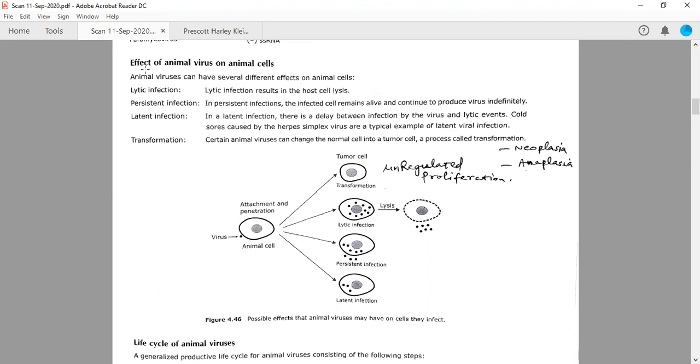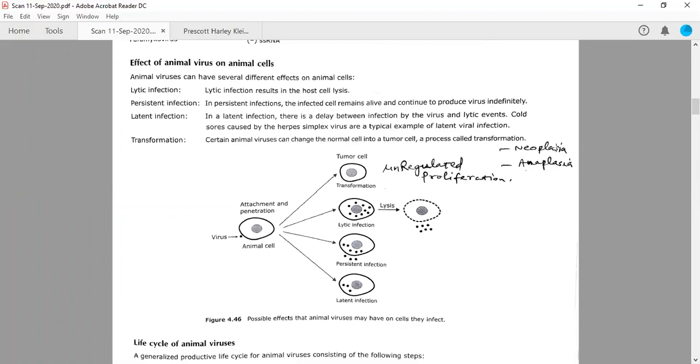So a virus, if it is infecting an animal cell, can have these possibilities. First of all, it can transform the normal animal cell into a tumor cell, because it will lead to unregulated proliferation. And there are two terms which are frequently used for such kinds of cells. One is called neoplasia, one is called anaplasia. I will tell you what is the difference between these two terms.